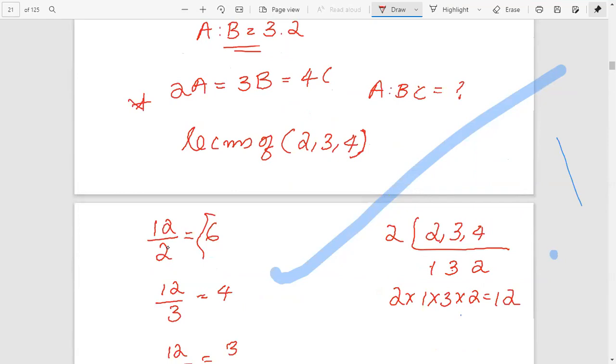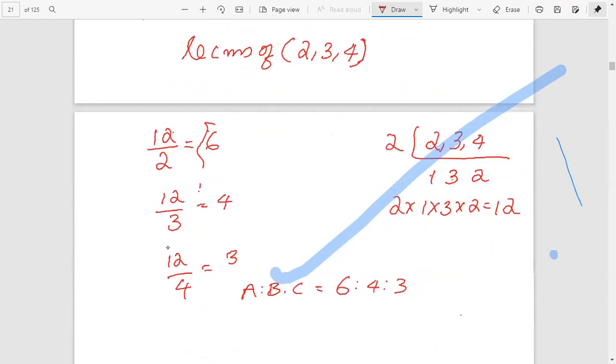Therefore, 12 divided by 2 is equal to 6. 12 divided by 3 is equal to 4. 12 divided by 4 is equal to 3. Therefore, the ratio A is to B is to C equals 6 is to 4 is to 3.